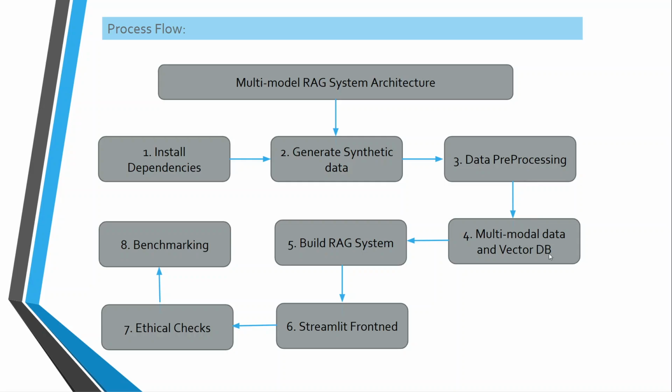of the embeddings in a vector database like FAISS, and we developed the actual recommendation model using RAG. The model that we used is Mistral. Once the model was trained, we created a front-end application using the Streamlit package, and then we also ensured we did ethical checks and benchmarking. So at a very high level, this is the process flow. Now I'll move to the actual demo of the application.